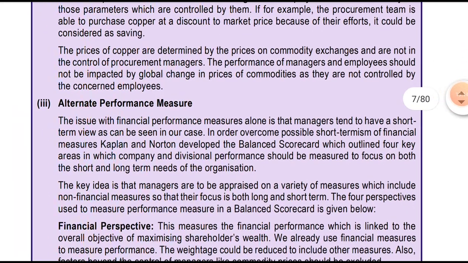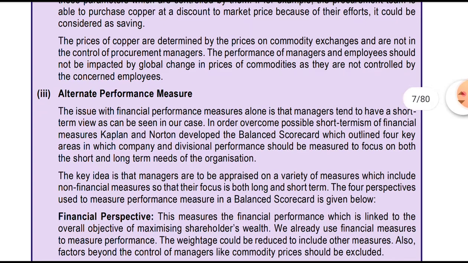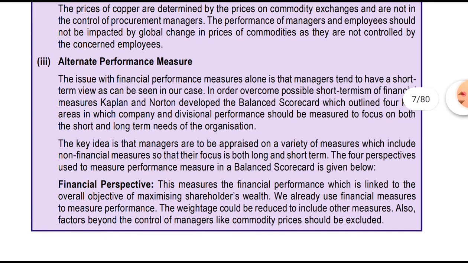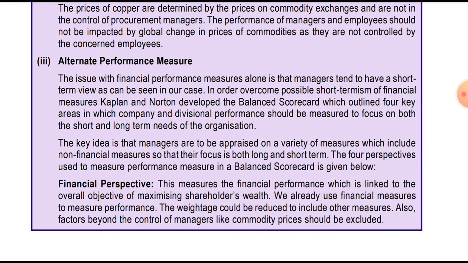And third, they had asked the question: mention key performance indicators and state the alternate performance measure. The alternate performance measure is simply where to state the balanced scorecard, the whole concept theory, by linking it to the question. The company should not just focus on the financial perspective, but look from all perspectives: customer perspective, internal perspective, and learning and growth perspective. And what are the key performance indicators.